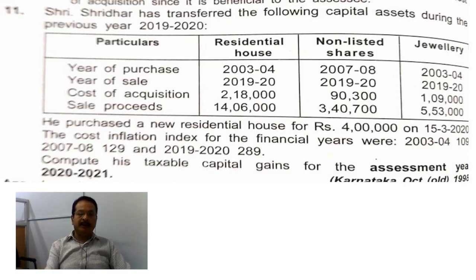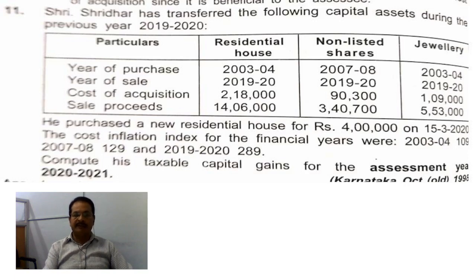Okay. Now let us go to the next asset, number 2, non-listed shares. Under that, sale proceeds. In the inner column, 3,40,700 less indexed cost of acquisition.